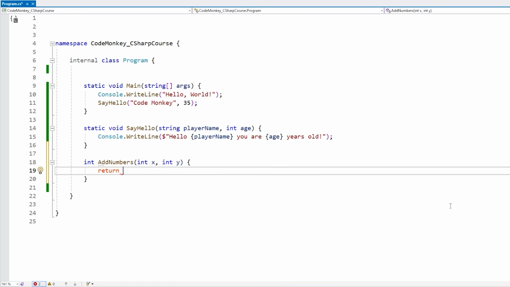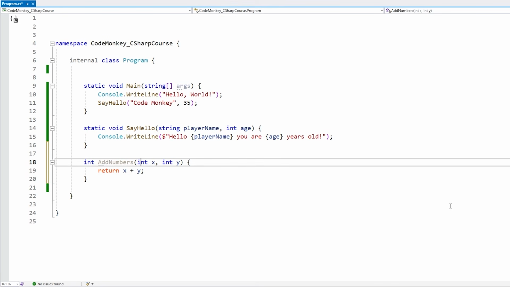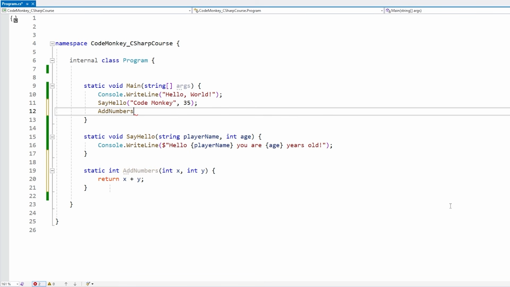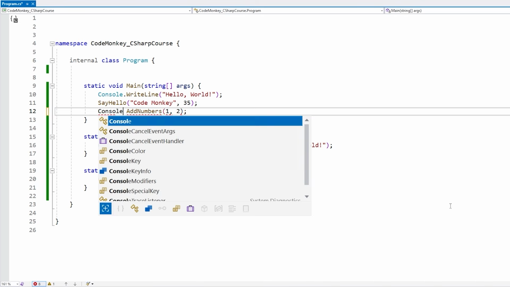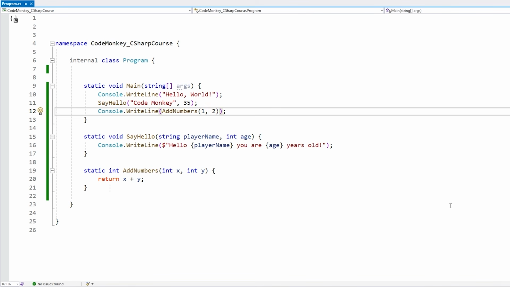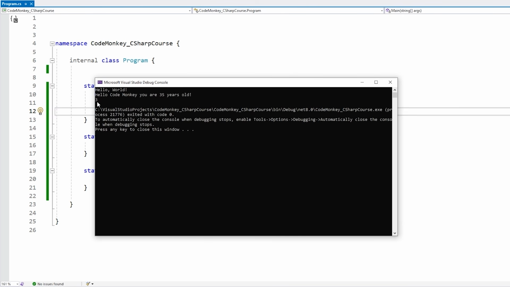So in this case, adding two numbers lets you do x plus y. And yep, there it is, super simple. Again, in order to call this, we need to add in static, just make sure that it works. And now up here, now we can call add numbers. Let's add the number 1 and 2. Let's actually put this inside a console.writeLine just to see the result. Okay, let's test. And yep, there it is. The result is indeed 3, so 1 plus 2 equals 3.